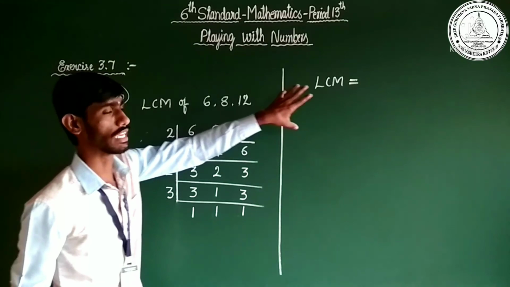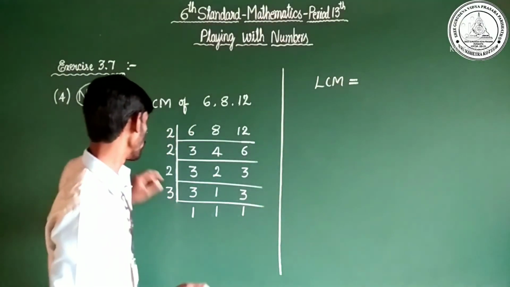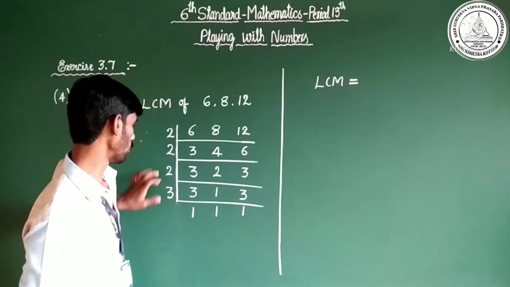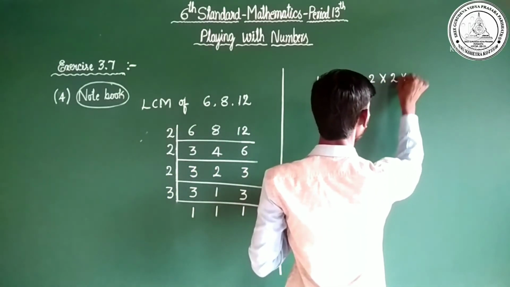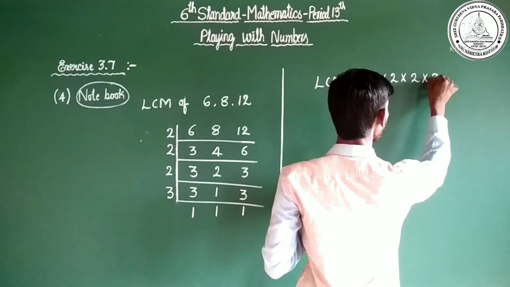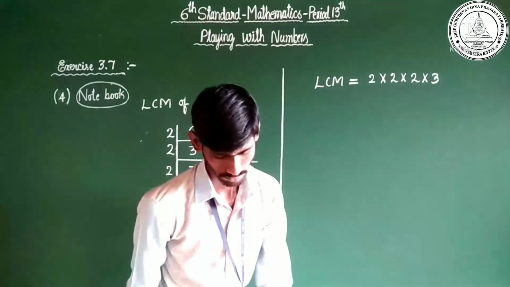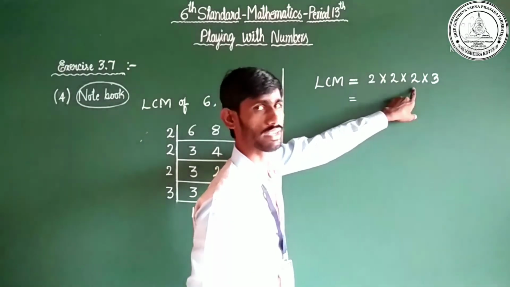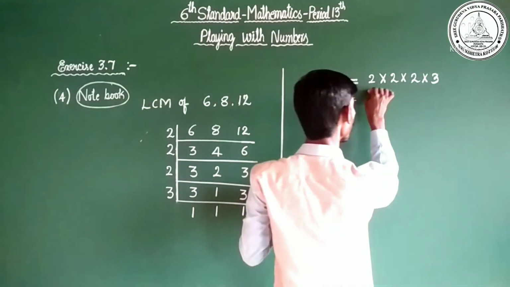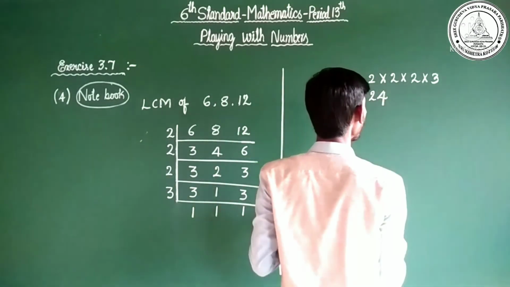That's why the LCM is very necessary. LCM is 2 into 2 into 2 into 3. Multiply. 2 twos are 4, 4 twos are 8, 8 threes are 24. 24 is the LCM.